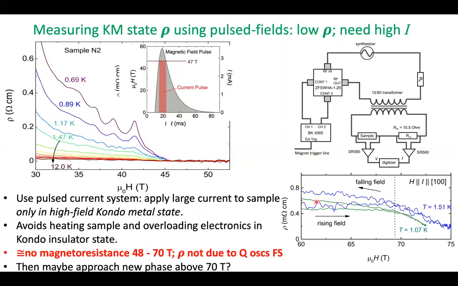And so the typical magnetoresistances that we see are actually very, very flat over a range between about 48 Tesla and 70 Tesla. There's not much field dependence at all. So this means that the resistivity that we see is not due to the same quasiparticles that gave us the quantum oscillations. It's due to something else. And then maybe at the highest fields between 70 and 75 Tesla, the resistance starts to go down, and this is perhaps some other phase coming in, and we've not had the magnetic field to examine what that might be yet.